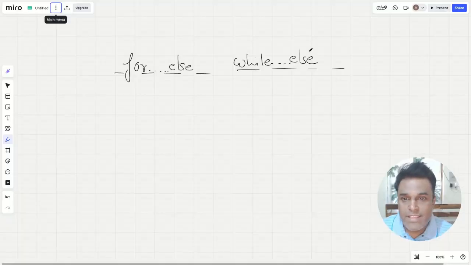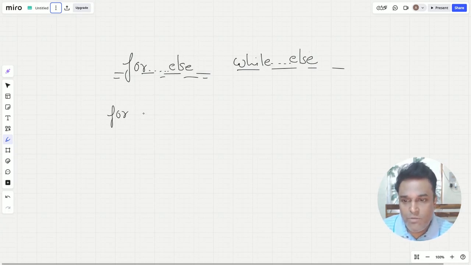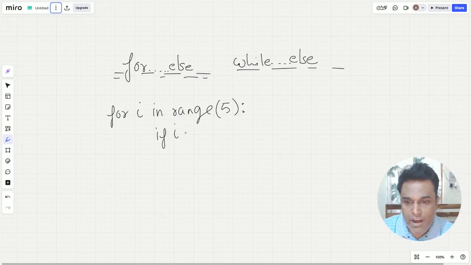So how does the else part work for the loops in Python? First we're going to look at the for loop. So what happens over here is we have a for loop, for i in range, and suppose I say 5. And if i is equal to 3, I'm going to break that loop. In the previous video, I have covered the topic of break and continue. So this is going to break the loop.